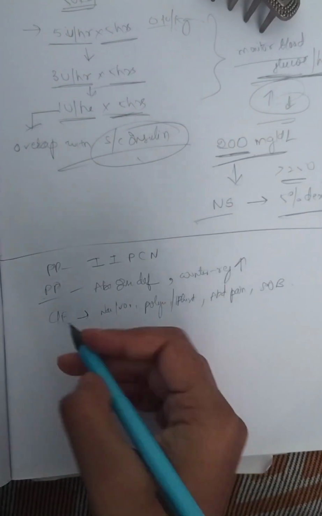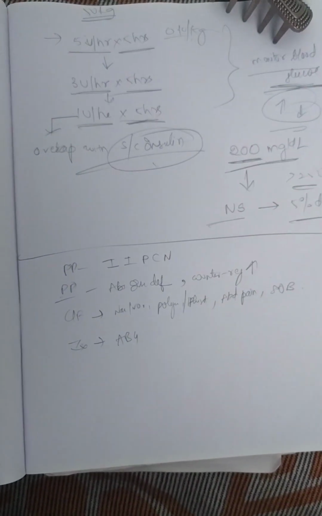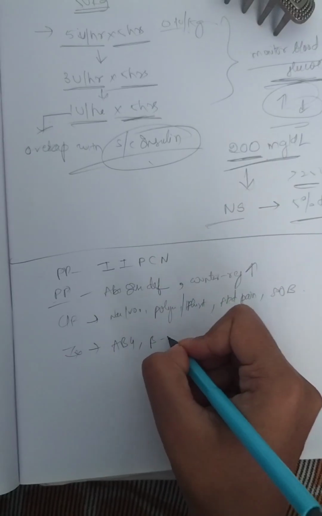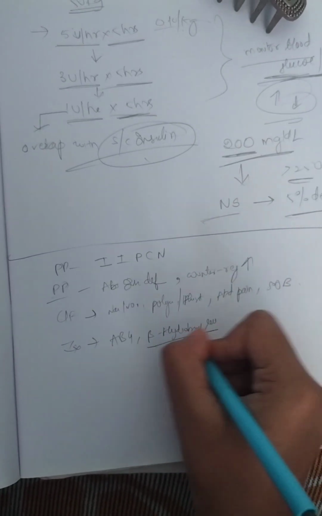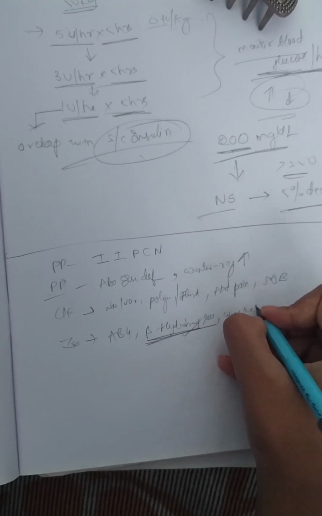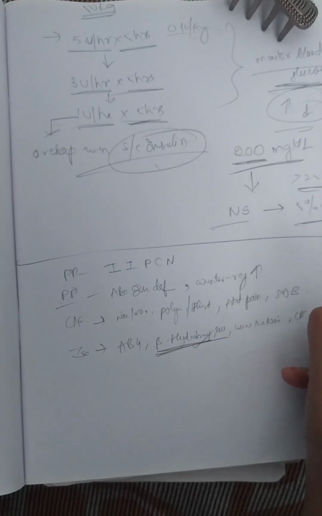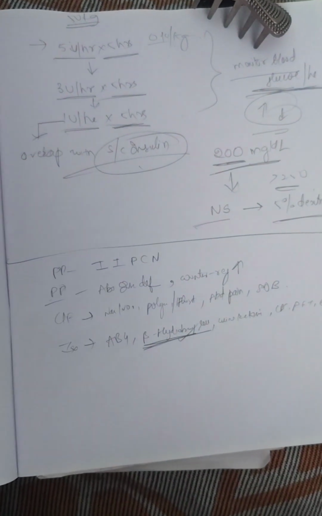Next, what are the investigations? We take ABG, right? In ABG we have high anion gap metabolic acidosis, and we check the beta hydroxybutyrate level, which is a ketone. Next, urine ketones, because ketone bodies are released because of lipolysis. Then CBC, then RFT, then electrolytes. So all these are investigations.